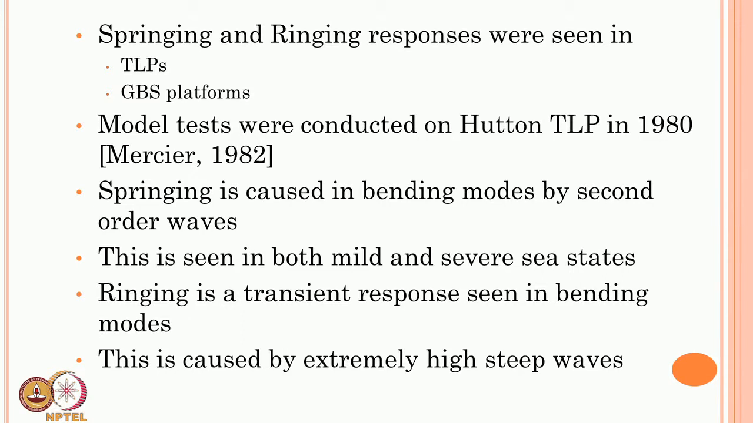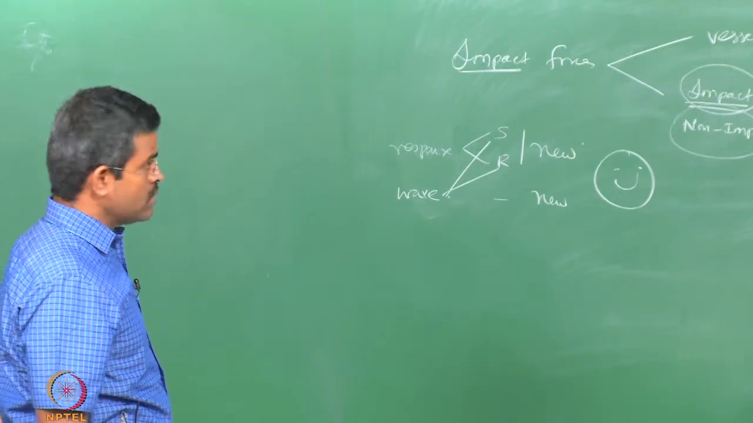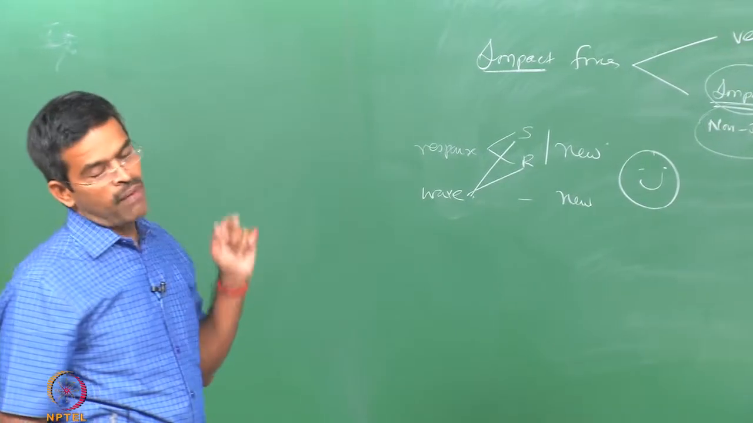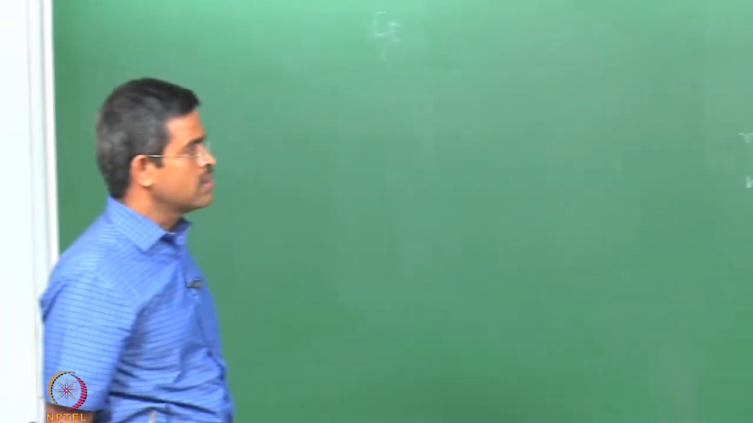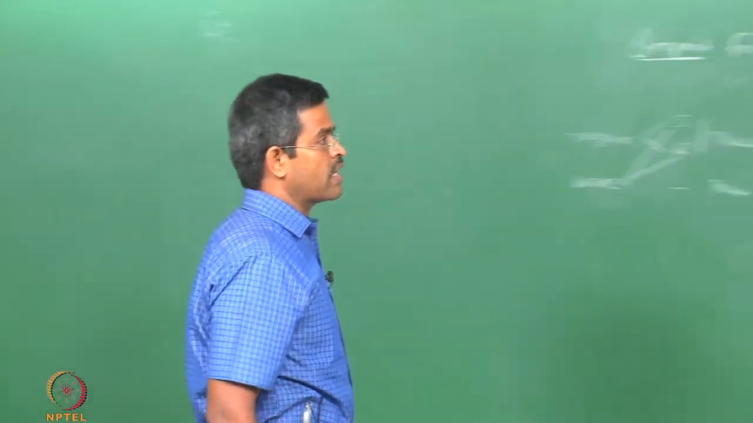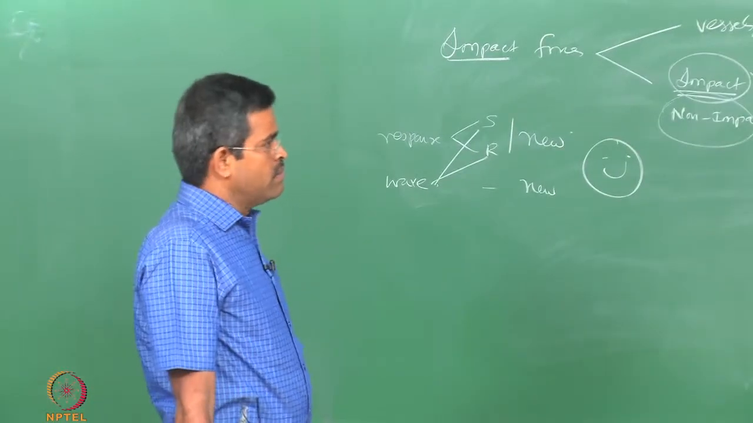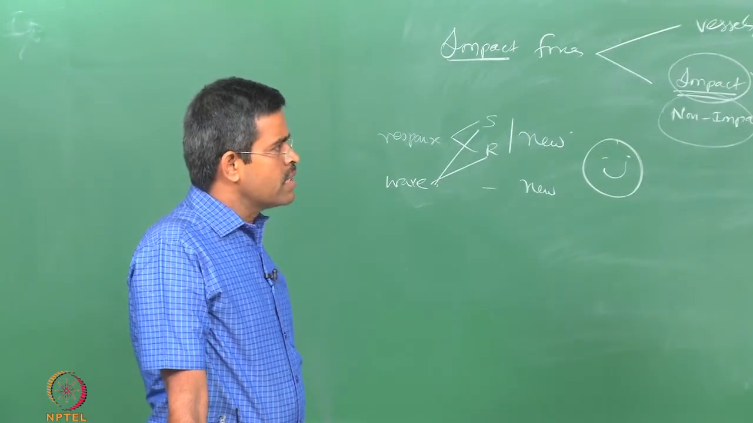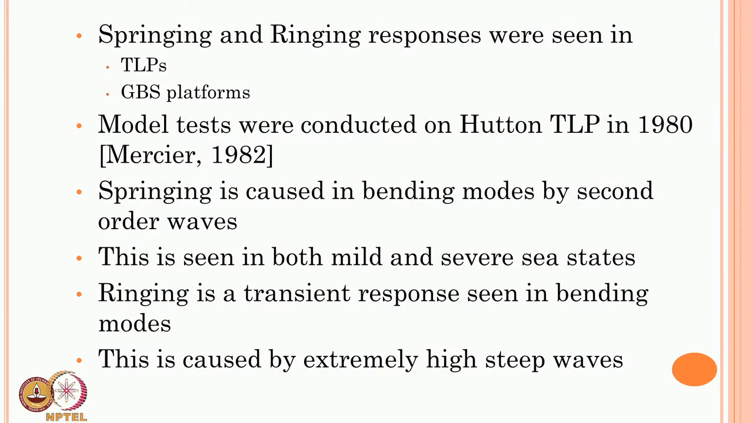It was shown by people in the literature like Mercier 1982 in TLP, Hutton TLP 1980, he showed very clearly that these kinds of non-classical waves or extreme waves or impact or non-impact waves can excite compliant and fixed platforms both. So they are dangerous to both kinds of platforms. That was conducted by a model test investigation on the Hutton TLP model in 1980 by Mercier, and they stated that springing is caused in bending modes by second order waves.